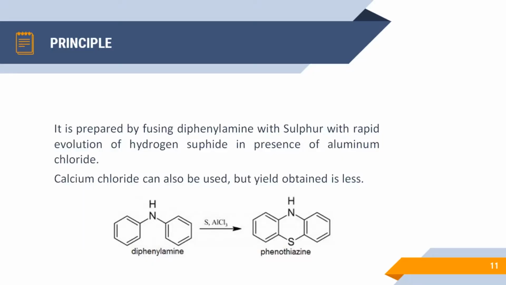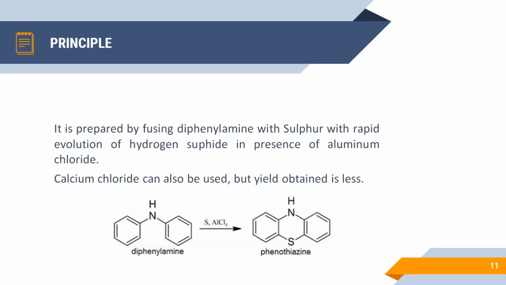Okay, so now let us see the principle. As we have discussed, we are going to prepare phenothiazine using diphenylamine and sulfur in the presence of the catalyst aluminium chloride. It is prepared by fusing diphenylamine with sulfur, with rapid evolution of hydrogen sulfide, that is H2S, in the presence of aluminium chloride. Now, instead of aluminium chloride, calcium chloride can also be used, but generally the yield obtained is less when we use calcium chloride in place of aluminium chloride.